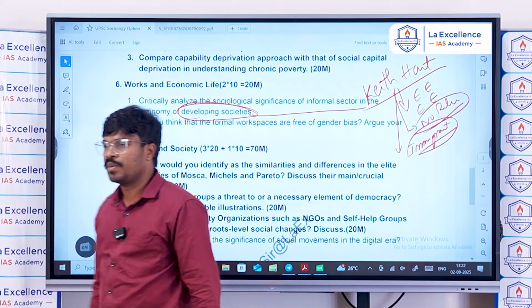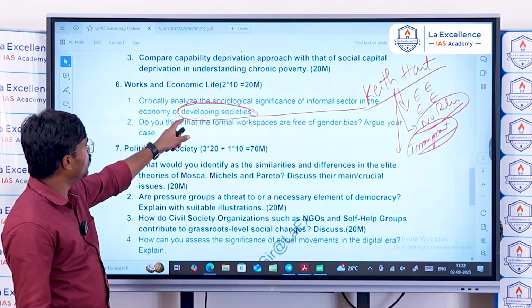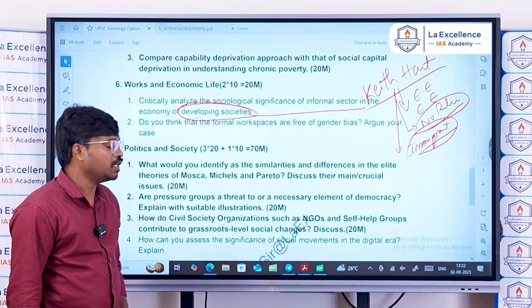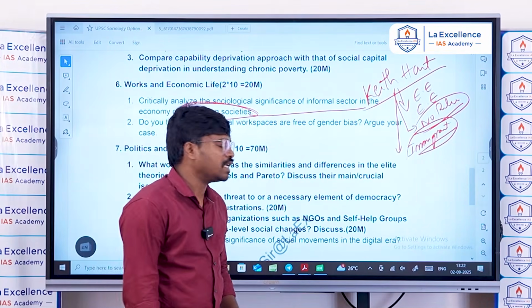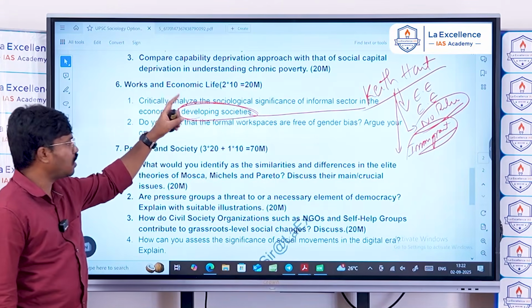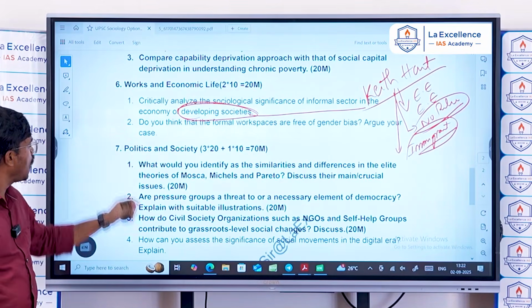Migration is high in developing societies, so it is a need and a win-win situation for the economy and for the people. That is the reason for the existence and increase of the informal sector in the economy.